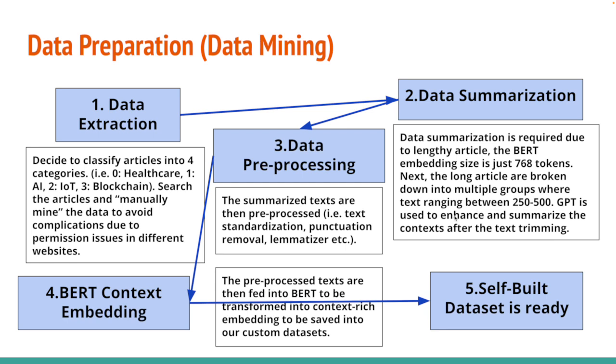GPT is used to enhance and summarize the context after the text splitting. Next is data pre-processing, where we standardize the text, such as punctuation removal and so on. Then comes the BERT contextual embedding. The pre-processed text is fed into BERT to be transformed into context-rich embeddings to be set into our custom dataset. At this step, the self-built dataset is ready.